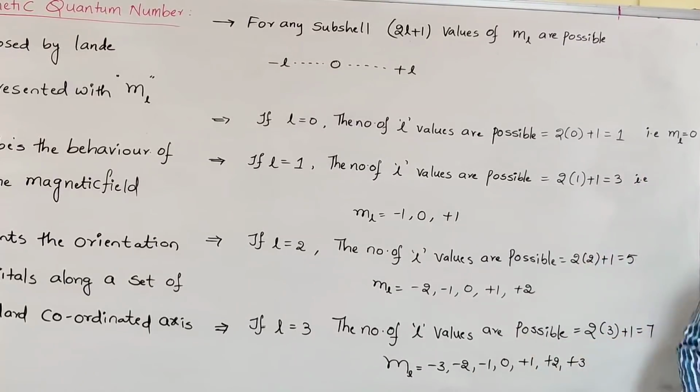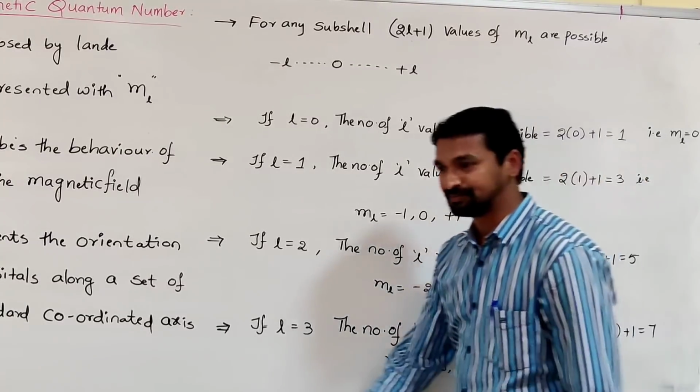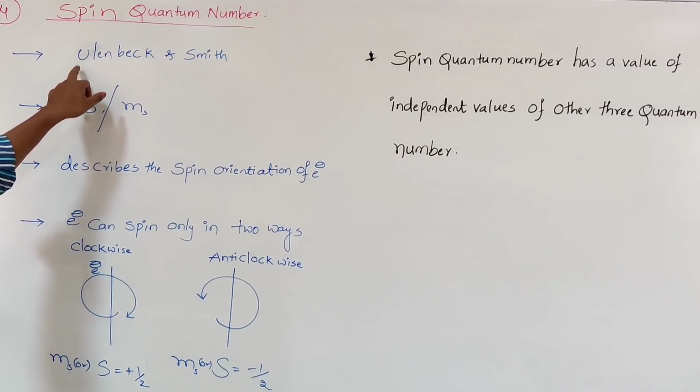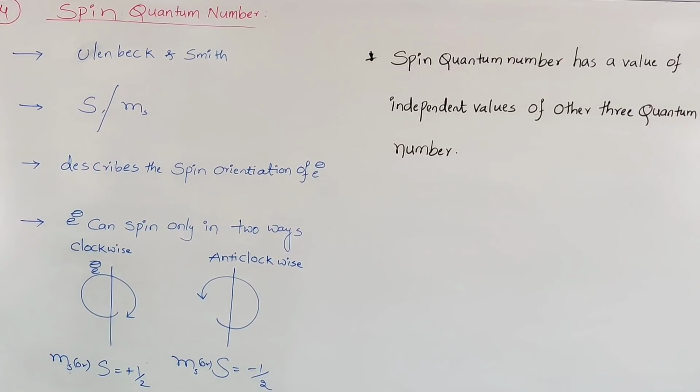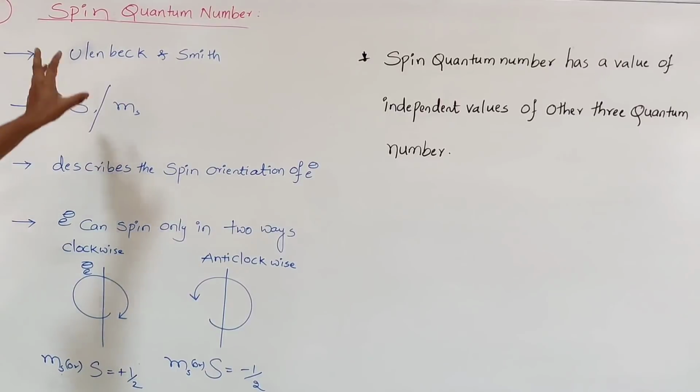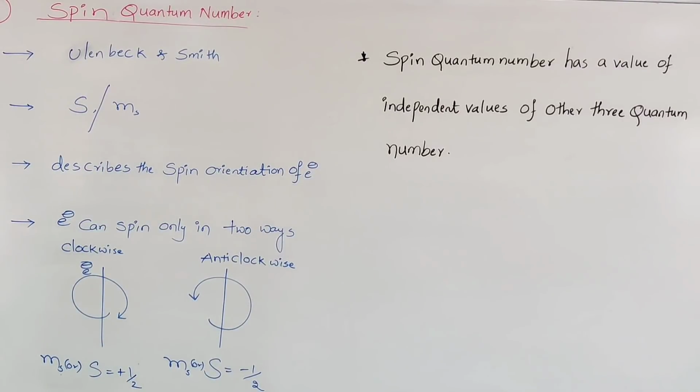The 4th quantum number is the spin quantum number. I will discuss that now. This quantum number was proposed by Uhlenbeck and Goudsmit. Generally it is represented with either s or ms. So what is the importance of this spin quantum number? You know very well.